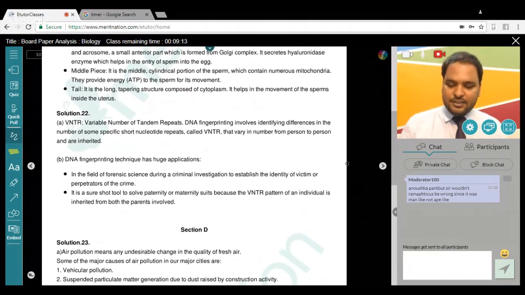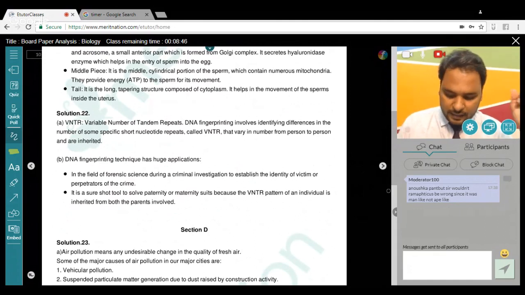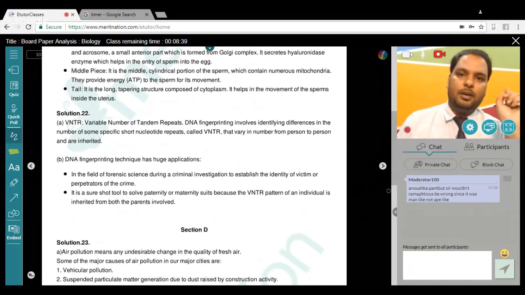Okay, now next question, section D, your value-based question. And I told you that this question is always from either your ecology, pollution, or from your sex education. So this year it is pollution once again. It is asking, looking at the deteriorating air quality because of air pollution in many cities of the country, the citizens are very much worried and concerned about their health. The doctors have declared a health emergency in the cities where the air quality is very severely poor. So that's the statement. Now the question asks here, mention any two major causes of air pollution.